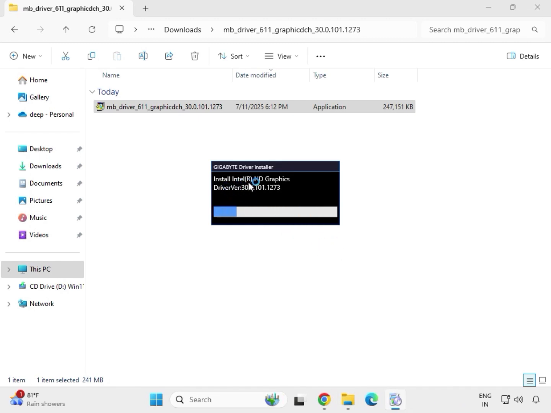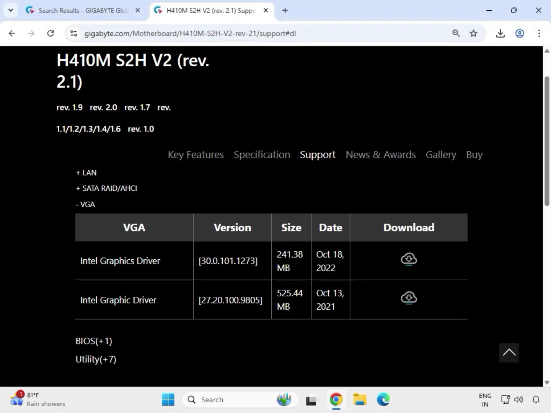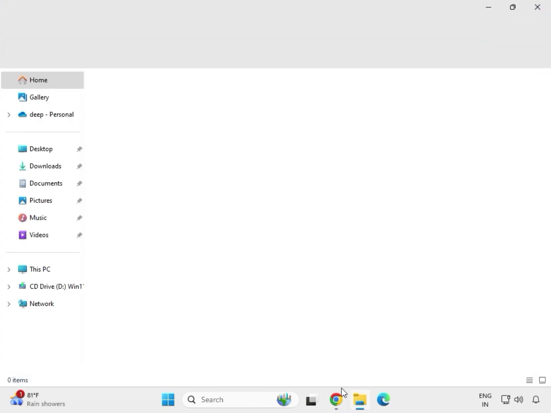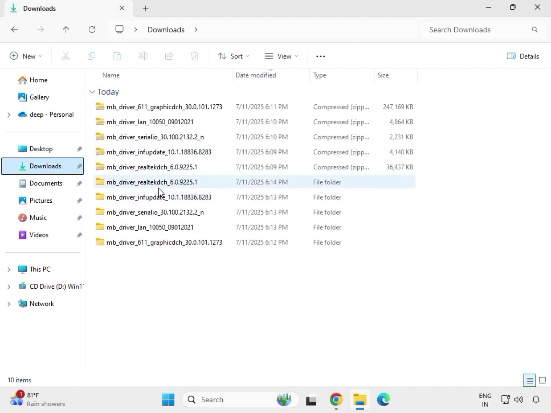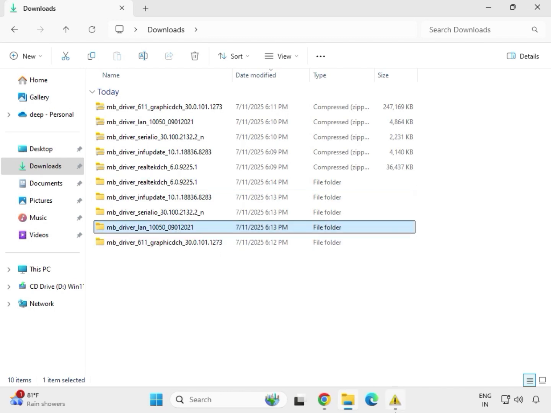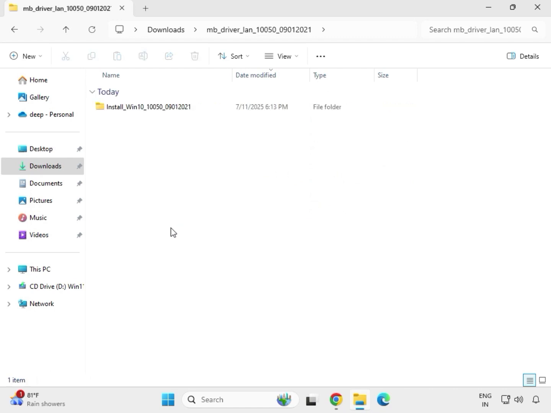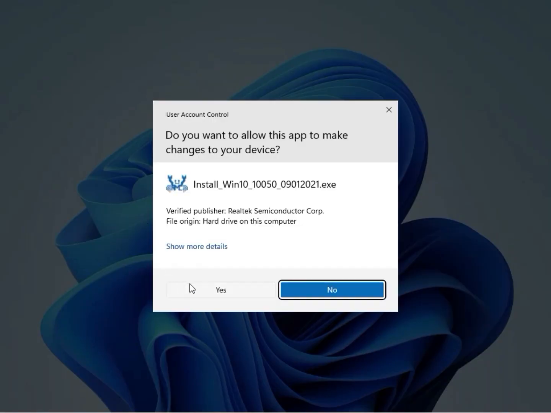So you can see this is the Intel HD graphics driver. So it might take some time to install, okay, because this is a heavy file, heavy driver. So wait a few seconds and it will close automatically. So this means it is installed, and then close it. Again go to this folder. So this one is completed, then this LAN driver. Open one by one, and just open, double click and then click on yes.